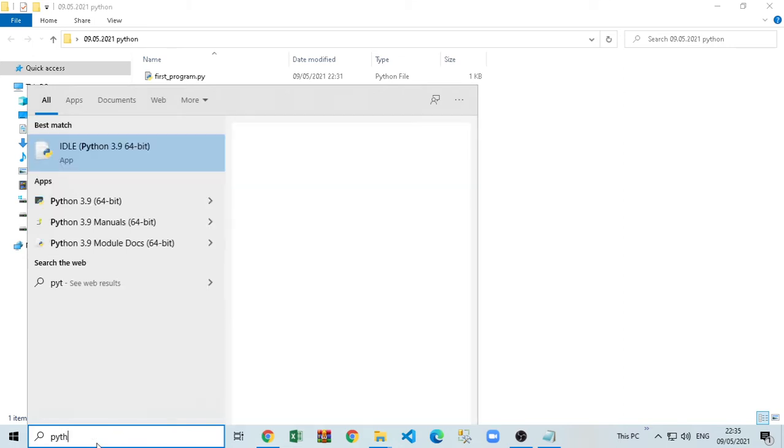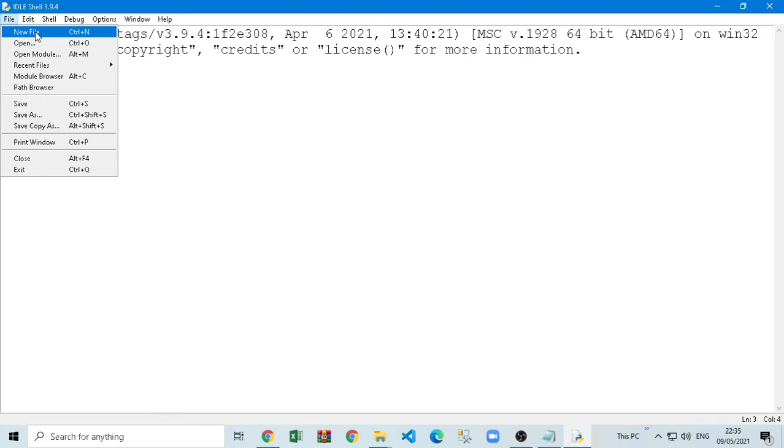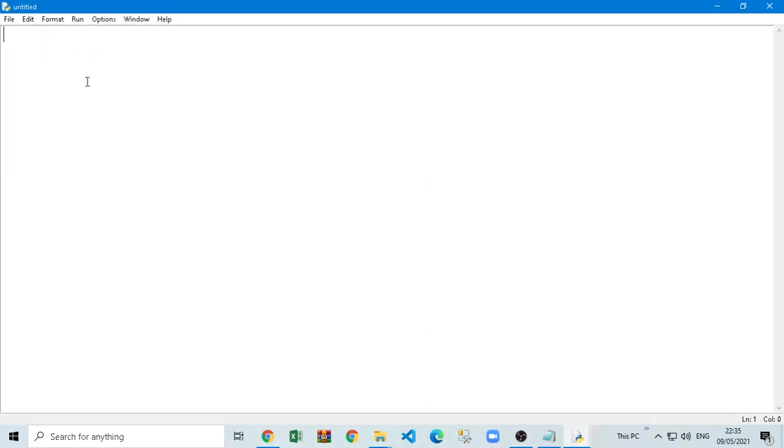So again I am going to open the IDE because it was closed, and then I am going to open a new empty file, and here I am going to write one question. The question is: write a program in Python to accept name from user and print welcome plus name. So first of all, I have written this line here. This is actually a question which I am going to try now.